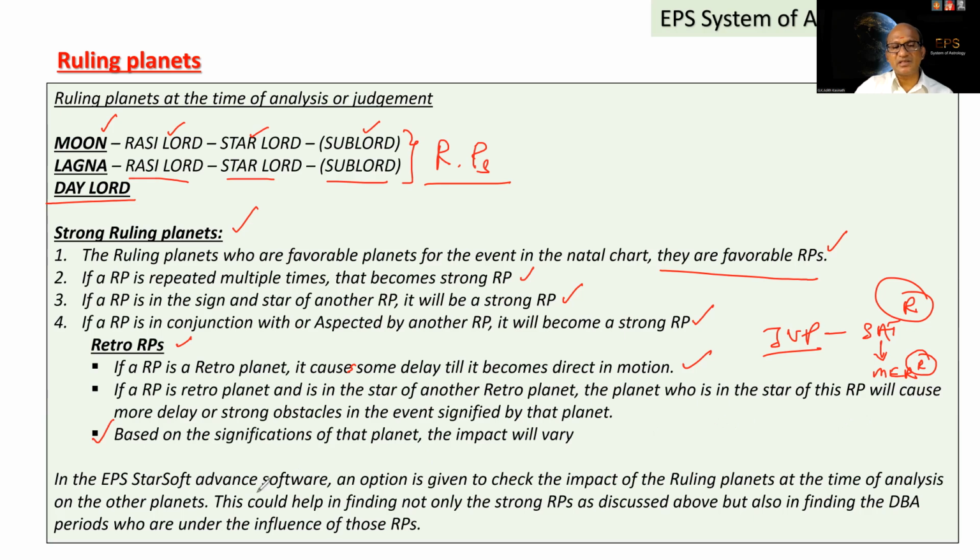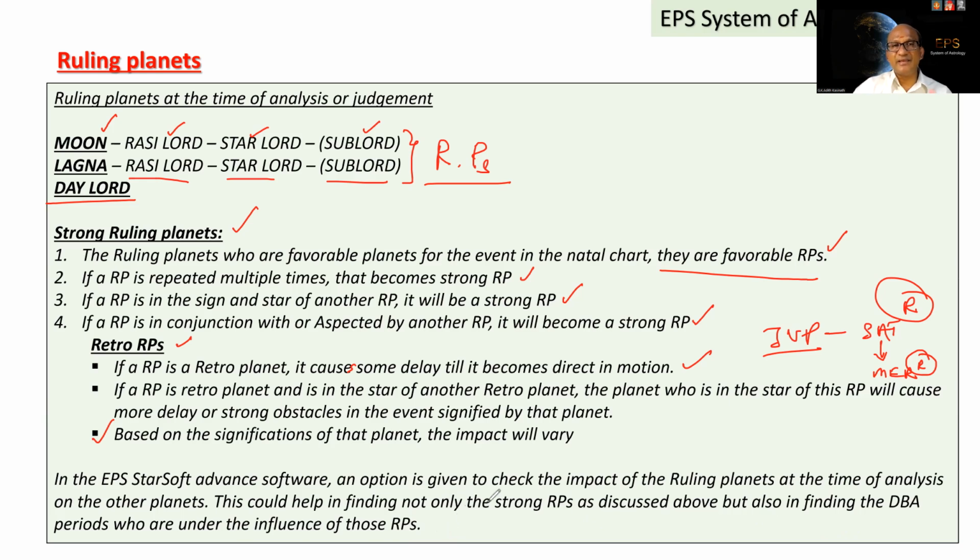In the EPS StarSoft advanced software, an option or tool is given to check the impact of the ruling planets at the time of analysis on other planets. This will help in finding not only the strong ruling planets as discussed above, but also the DBA periods which are under the influence of those ruling planets.